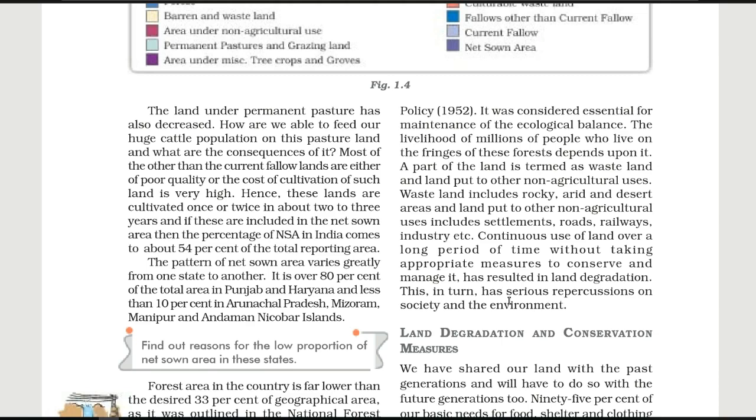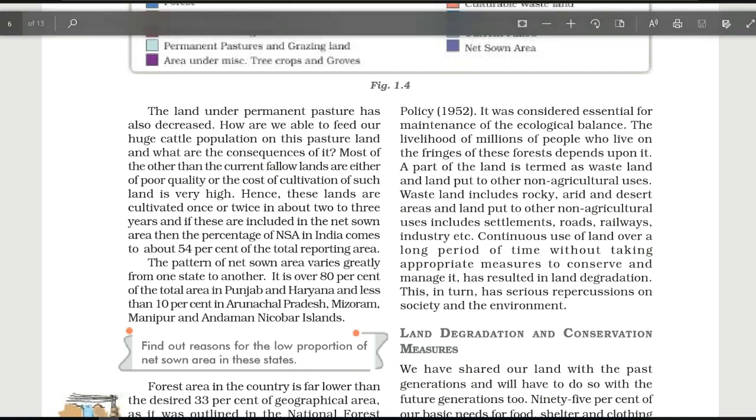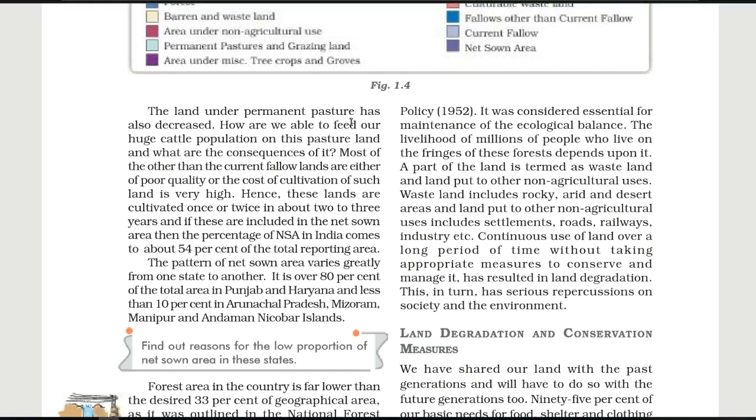After that we are going to continue with the main headings of this chapter, which is land under permanent pasture. The land under permanent pasture has also decreased. If we look at the land which comes under the permanent pasture, where the grasses grow, day by day this land is also decreasing.